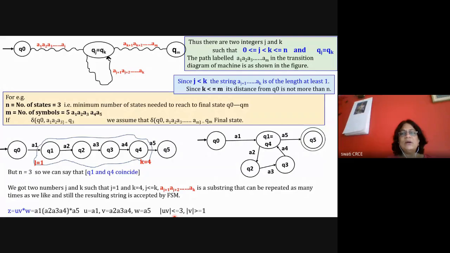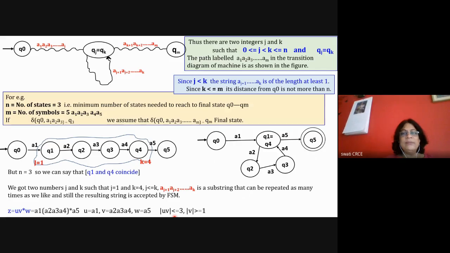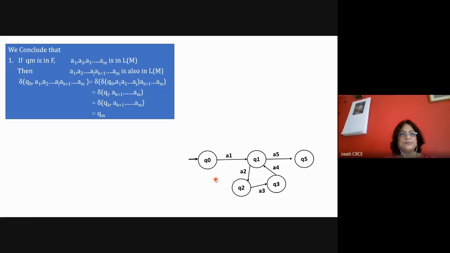I think now you are having some understanding about this. If you have not understood anything, simply interrupt me and ask me questions. Okay, so now we'll have this diagram. With respect to the diagram, now how to write this pumping lemma theorem.